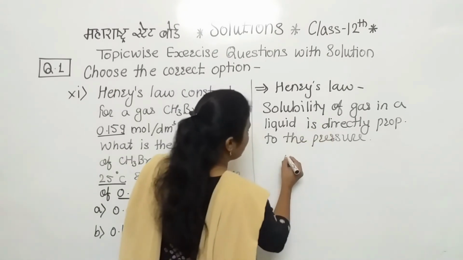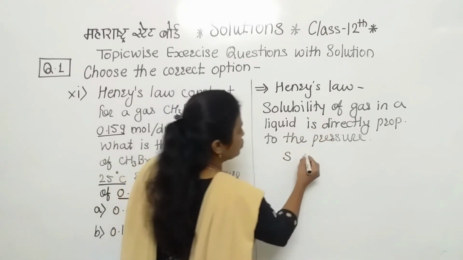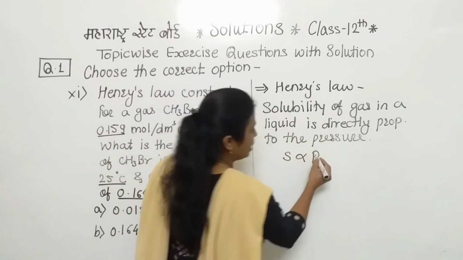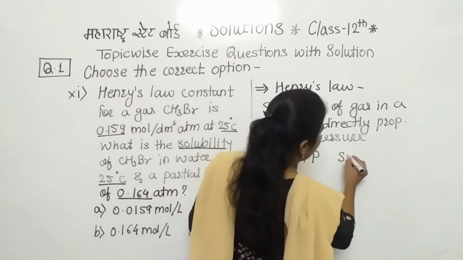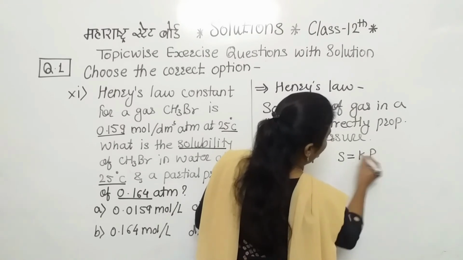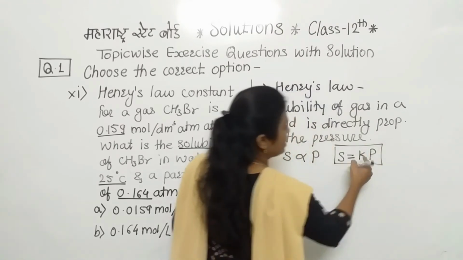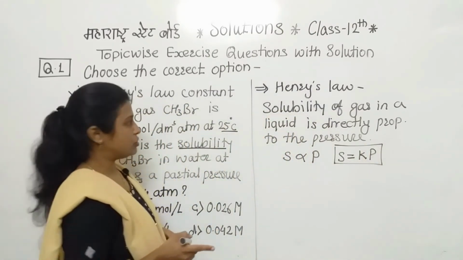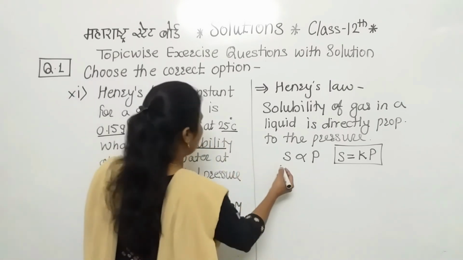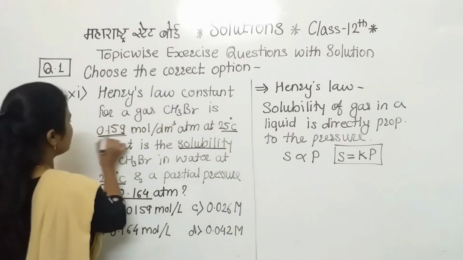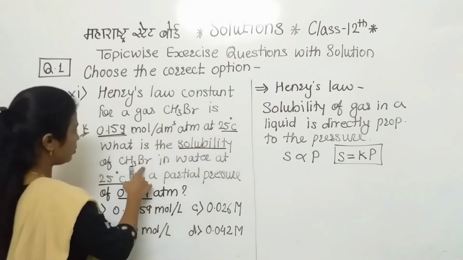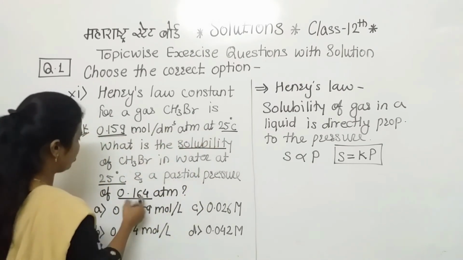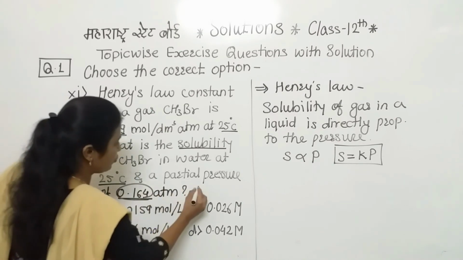Now see here, solubility S is directly proportional to the pressure, that's why P. If we remove the proportionality sign, we get S is equal to Kp, and that K is called the Henry's law constant. Now see, they have given K here. This is the K. Clear to everyone? After that they have given the partial pressure, meaning this value is of P.